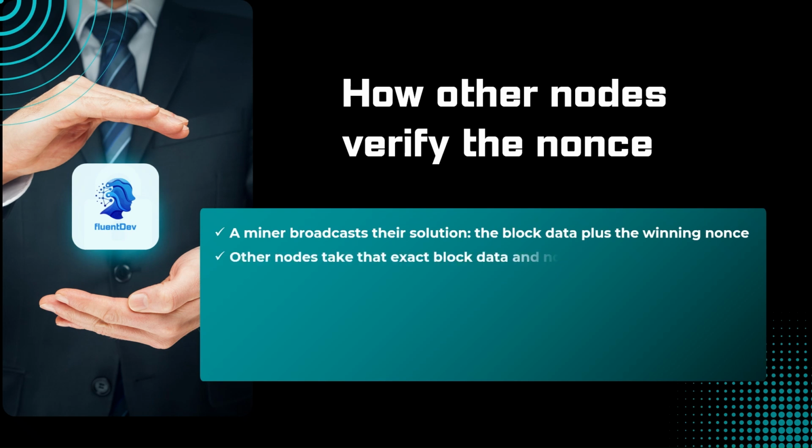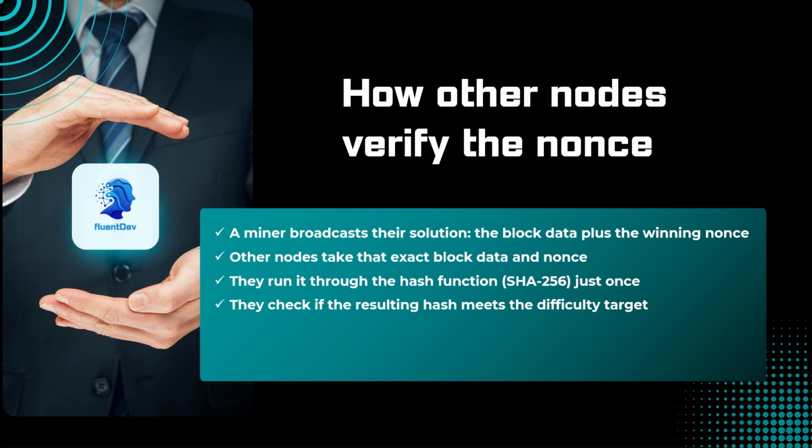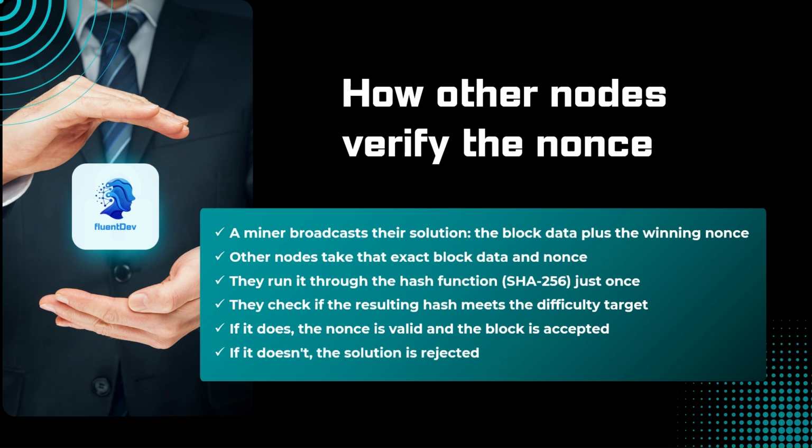Other nodes on the network take that exact block data and nonce. They don't need to trust the miner, they can verify it themselves. Next, they run it through the hash function. That's it. They run it through the hash function one time, just one calculation to prove it. Then they check to make sure the resulting hash meets the difficulty target. If it does, the nonce is valid and the block is accepted by the network. But if it does not, the solution is rejected immediately.